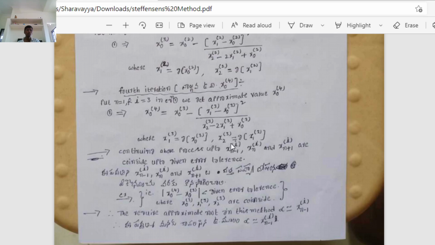Therefore continuing above process up to, it is the important, xn minus 1 to the power of 5, xn to the power of 5 and xn plus 1 to the power of 5 are coincide up to given error tolerance. That is when we stop the Stephenson's iteration method, it is xn minus 1 to the power of 5 comma xn to the power of 5 and xn plus 1 to the power of 5 are coincide up to given error tolerance. అంటే ఈ పద్ధతి మనం ఎప్పుడు స్టాప్ చేయాలంటే xn minus 1 to the power of 5, xn to the power of 5 మరియు xn plus 1 to the power of 5 లు దత్త సహ్య దోషం వరకు ఏకీభవించేంత వరకు